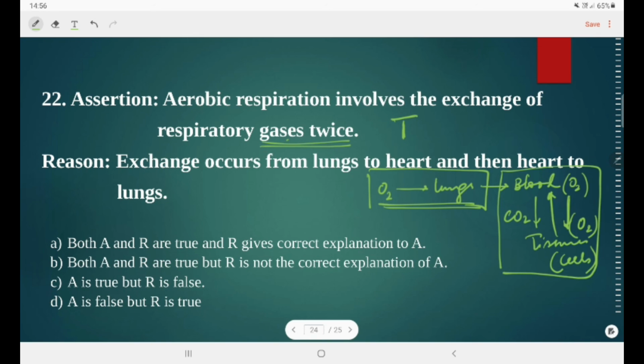Reason for this is given: exchange occurs from lungs to heart and then heart to lungs. In this statement, exchange of gases only takes place in the lungs. Heart is never involved in the exchange of gases, and that is why the reason for this statement is false. So the correct answer for this question is A is true, but R is a false statement.